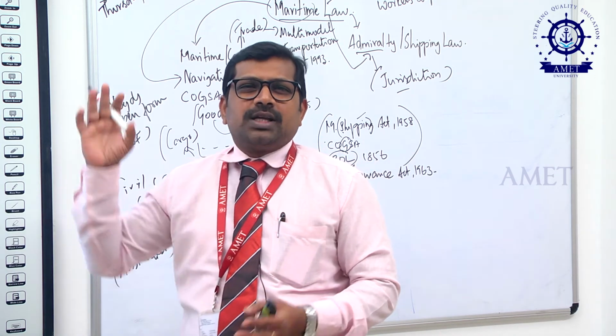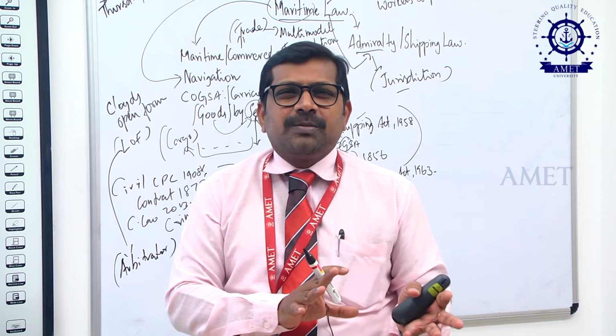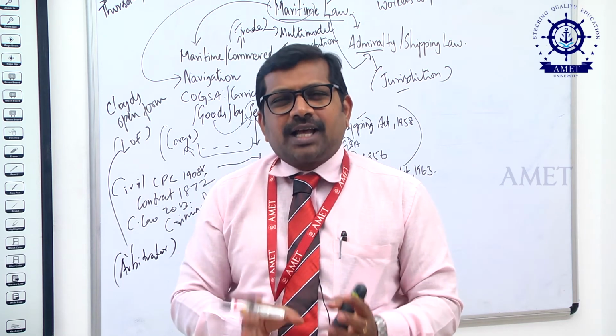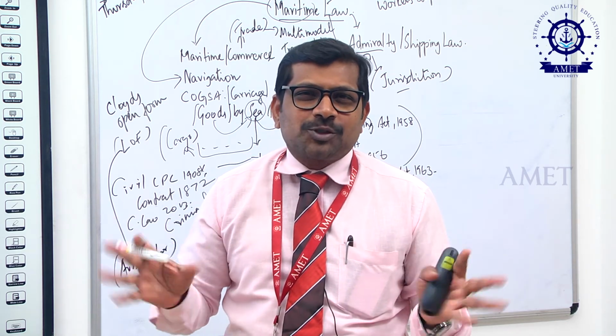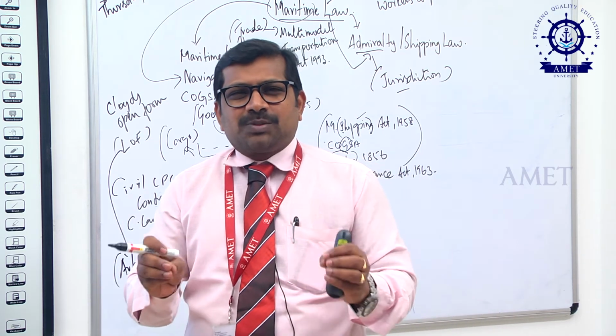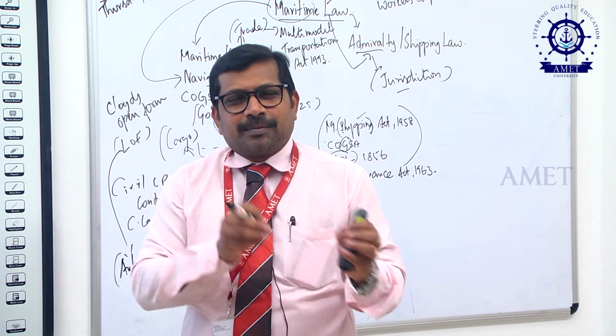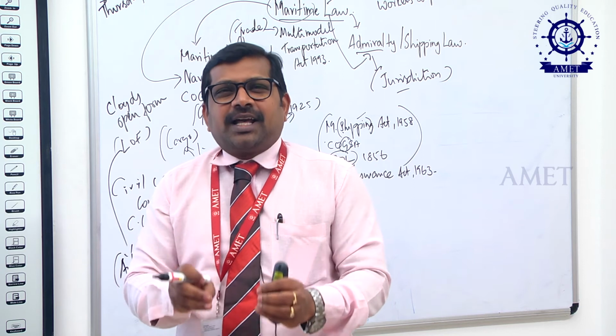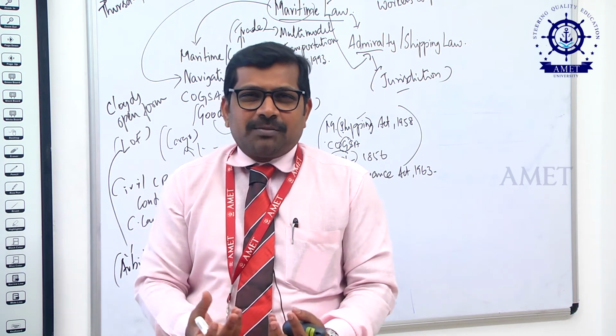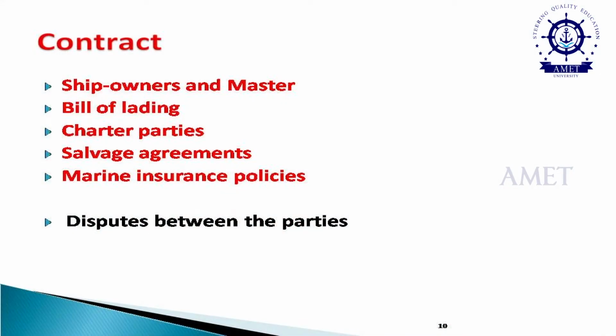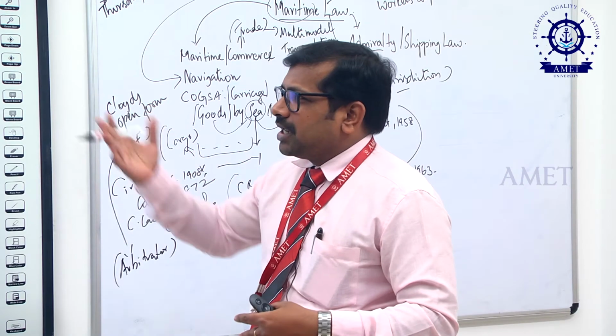As such, I told the formula for the contract: offer will be there, acceptance will be there, agreement will be there, but it should be enforceable by law. But in any smuggling business, offer is there, acceptance is there, agreement is there, but it is an illegal agreement, which should not be enforceable by law. So, what type of people may enter into the contract? Ship owner, or bill of lading document related, charter parties.